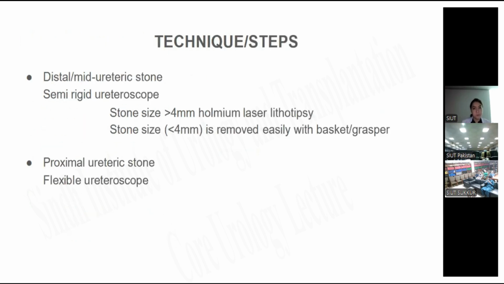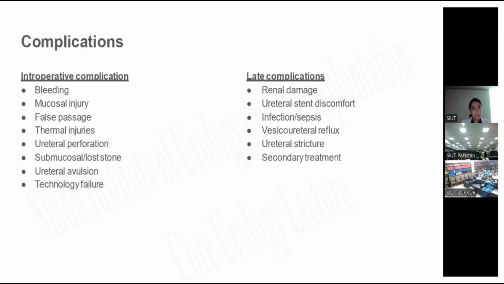Techniques: for distal and mid-ureteric stones, a semi-rigid ureteroscope is used. If the stone size is greater than 4 mm, holmium laser lithotripsy is used. If the stone size is less than 4 mm, it is removed easily with a basket grasper. For the proximal ureteric stone, a flexible URS is used.